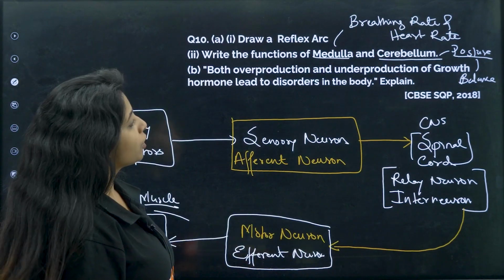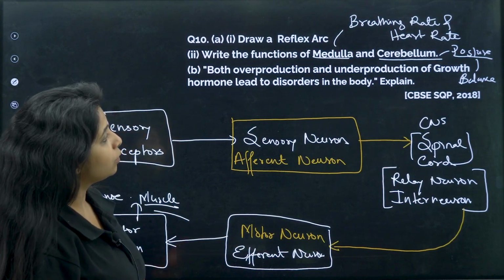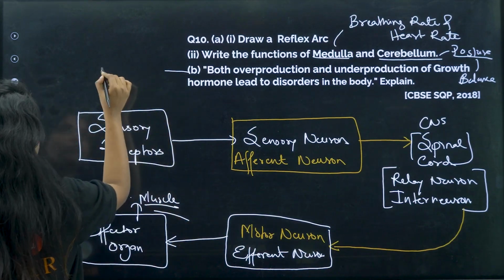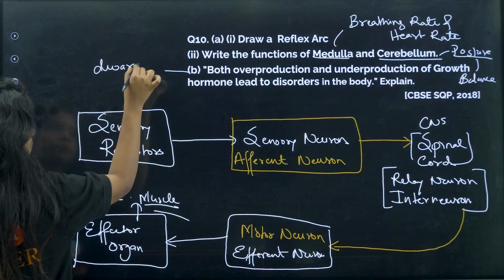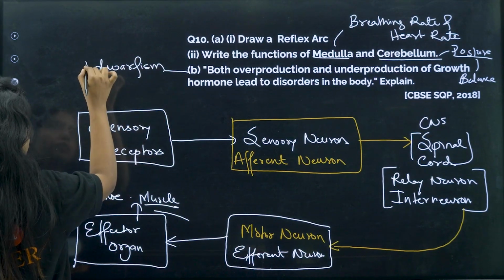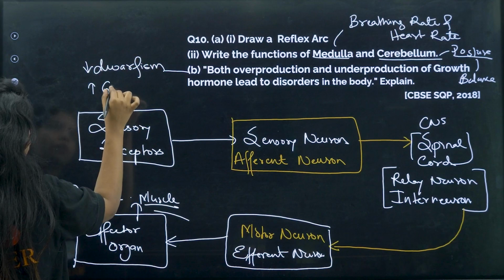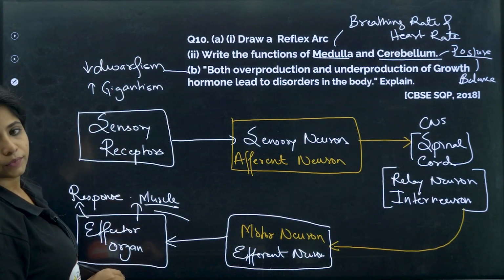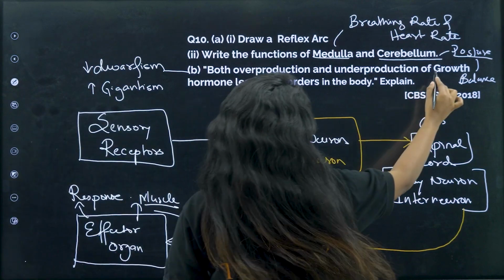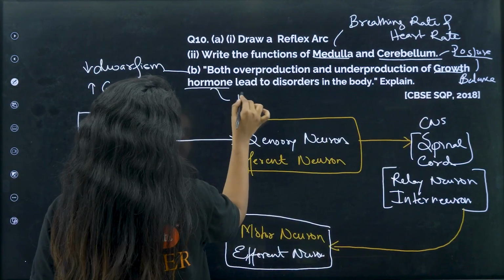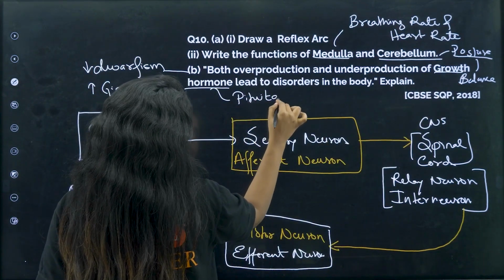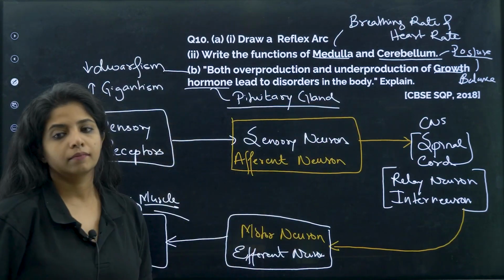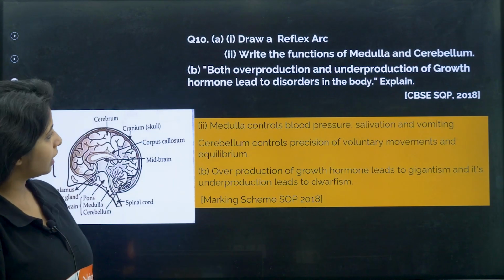Now both overproduction and underproduction of growth hormone lead to disorders in the body. Yes, what are the disorders? You have to explain. So underproduction would lead to dwarfism, and overproduction would be leading to gigantism. Got it? And also write growth hormone, basically it is being produced by pituitary gland. Okay, so this is how you have to write the answer.